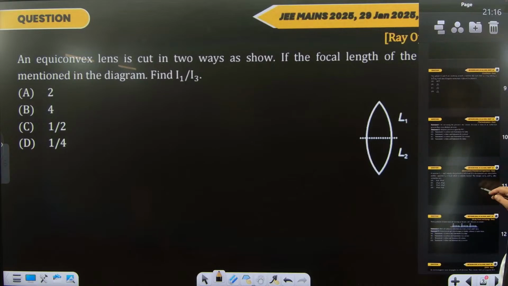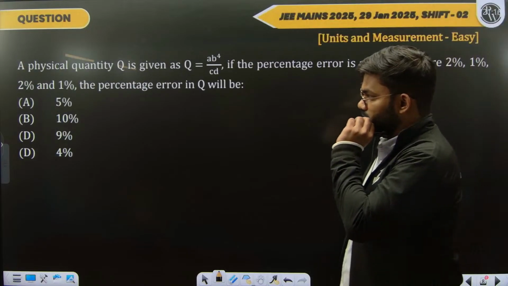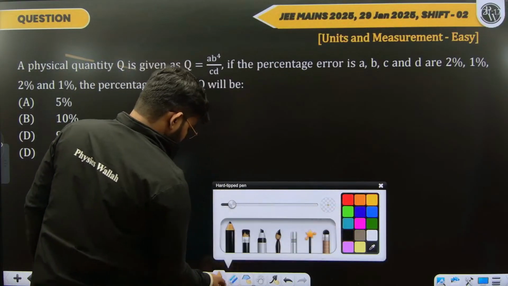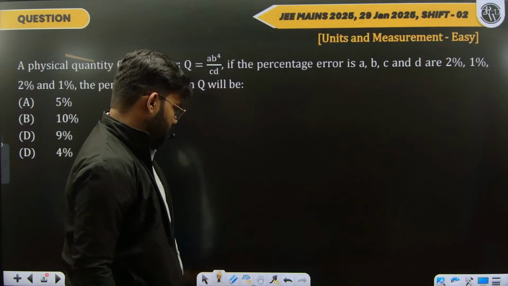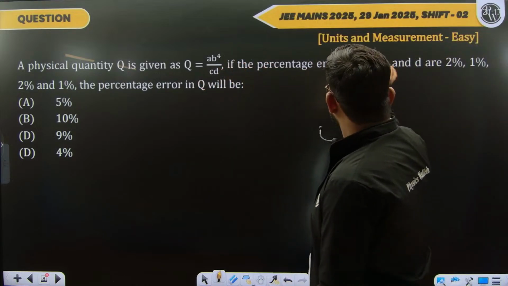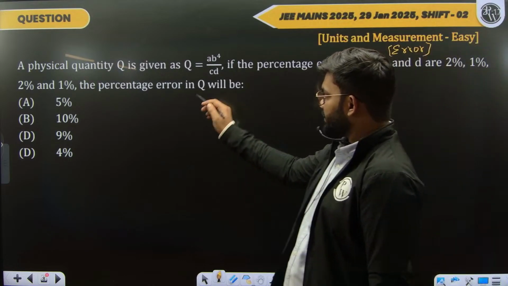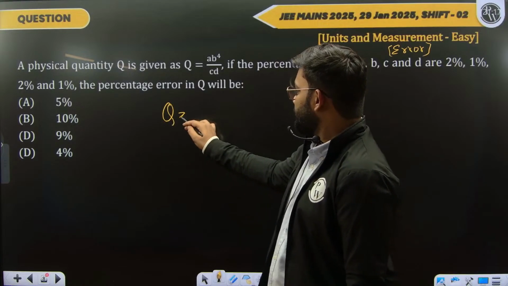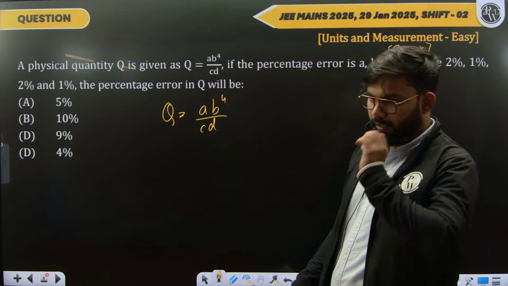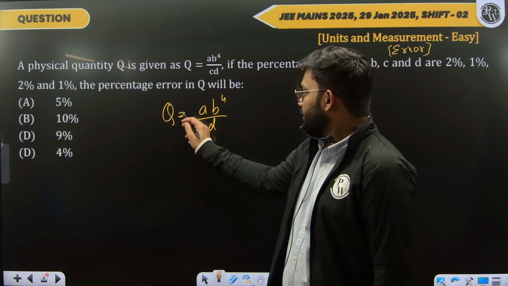Further questions are from here. This question was discussed? I don't think so. This question, as you can see, is from the section of dimensions, units and measurements. Pretty easy. No, it's from the error part of units and measurements. Here we have been given a physical quantity Q that is dependent on A, B, C and D as follows. And we know already that the percentage error in any quantity will always be added.